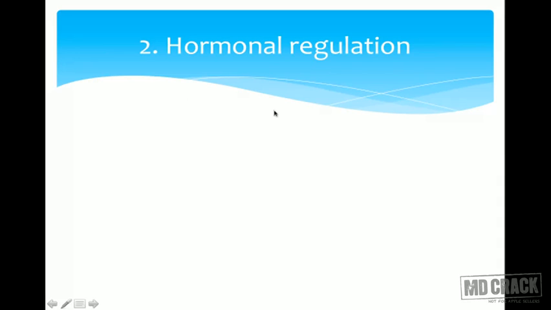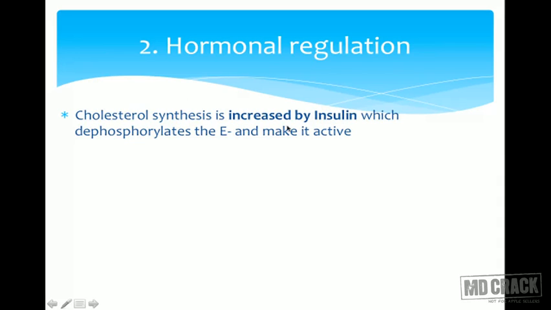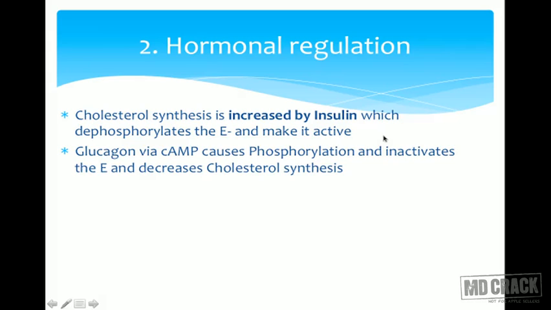Now, hormonal regulation. Cholesterol synthesis is increased by insulin. The minute you say increased by insulin, it means this enzyme has to be active in the dephosphorylated form. So insulin dephosphorylates the enzyme and makes it active. You have to just know the pathway, and you have to know whether insulin is going to act on that pathway. Yes, whenever it is a well-fed state, everything else is also happy and synthesizing. So in a well-fed state, insulin is more, cholesterol synthesis is more, and this is increased by insulin by dephosphorylation.